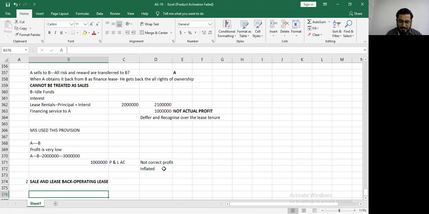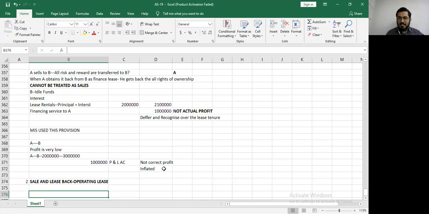In operating lease, you only get right to use the asset. The ownership does not transfer from seller to the buyer, which means the ownership does not transfer from the lessor to the lessee. You only get right to use the asset. Now the question is, how will you treat sale and lease back in case of operating lease? Before that, let me quickly revise with you sale and lease back as finance lease.